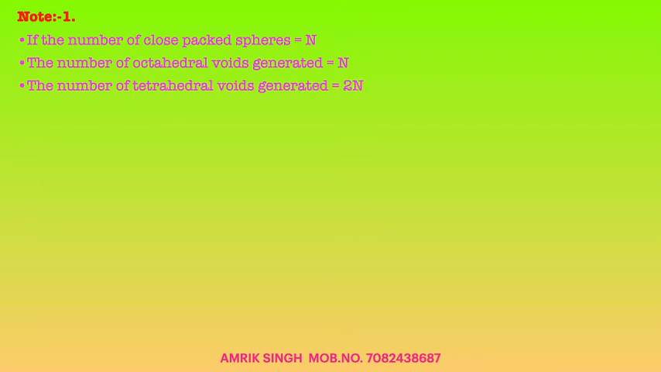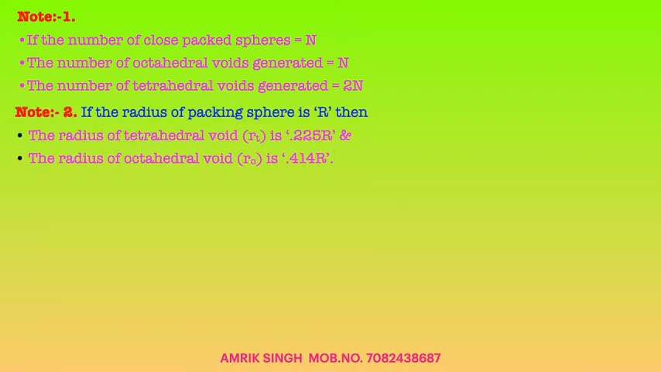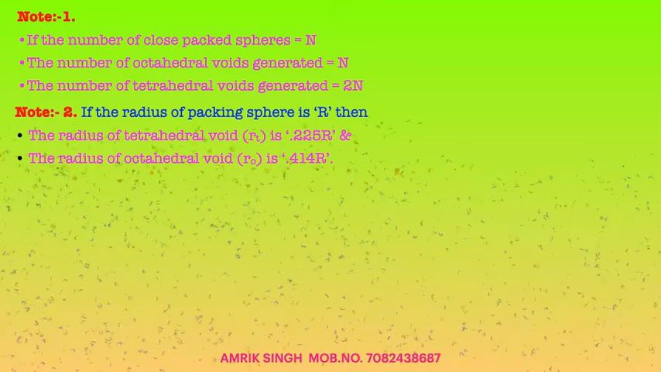Note number 1: if the number of packed spheres is n, then the number of octahedral voids will also be n, and the number of tetrahedral voids will be 2n. In other words, if packing spheres are 100, octahedral voids will also be 100, and tetrahedral voids will be doubled, that is 200. Now note: if the radius of the packing sphere is r, then the radius of the tetrahedral void is 0.225 r, and the radius of the octahedral void is 0.414 r. You may say that the octahedral void is bigger than the tetrahedral void.